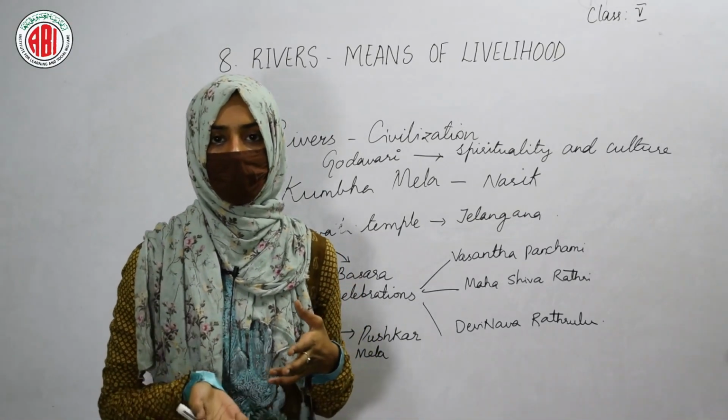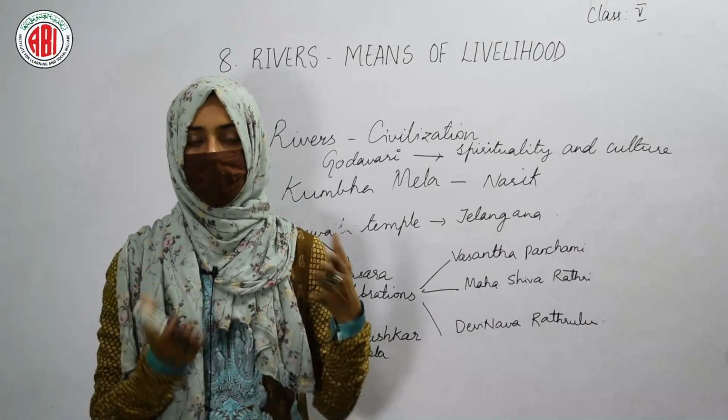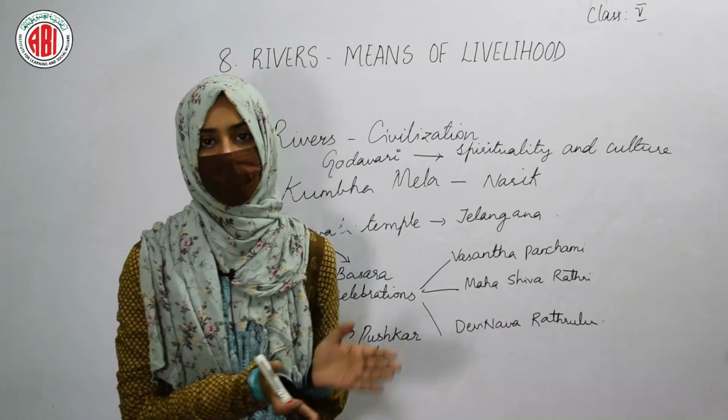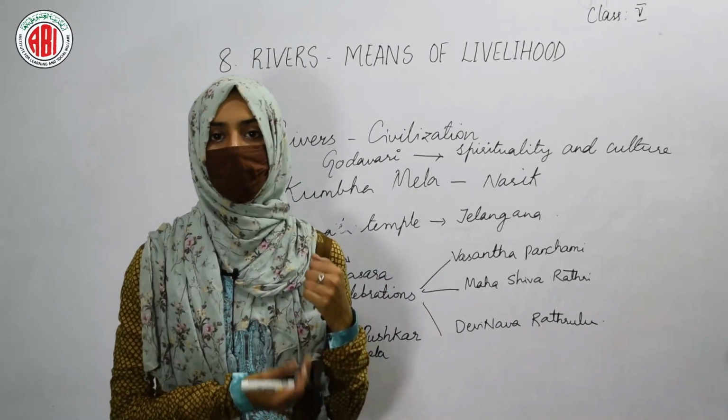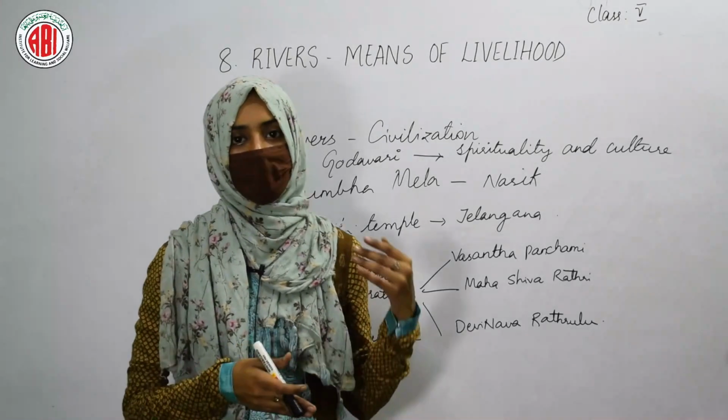So by growing crops, they can make their own food, and by living at the banks of the rivers, they can get the water for agricultural purposes and also for the purpose of drinking, washing, cooking.